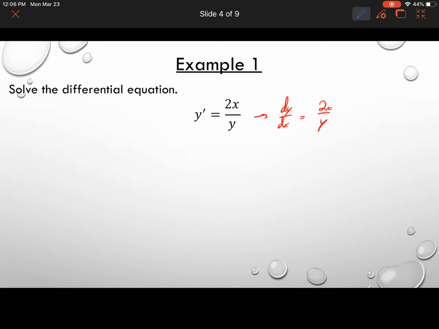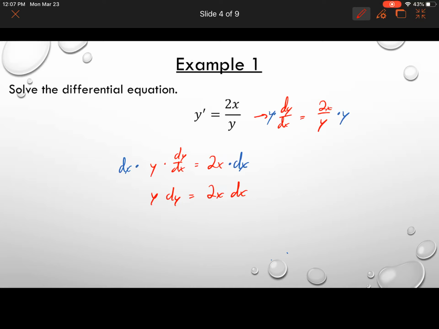The first thing we're going to do is multiply both sides by y. By doing so, on the left side, we end up with y times dy over dx is equal to 2x, since the y's cancel out. Now at this point, we're going to get this dx to the other side. We're going to do that by multiplying both sides by dx. So now what we're left with is, the dx's cancel out, y dy is equal to 2x dx.